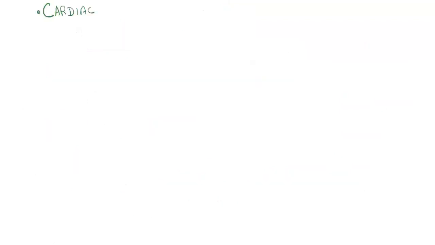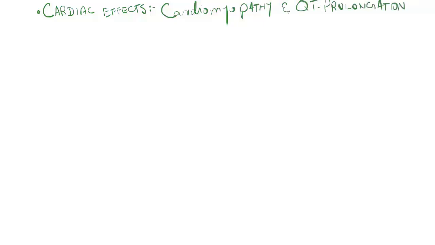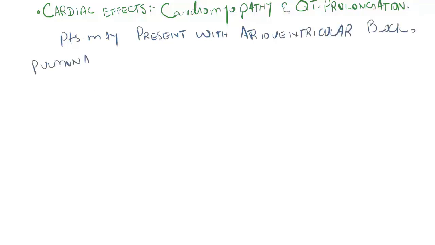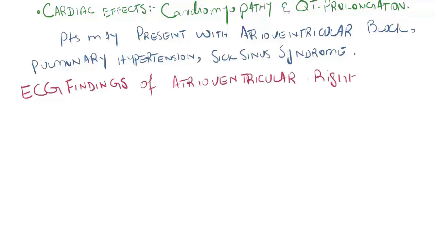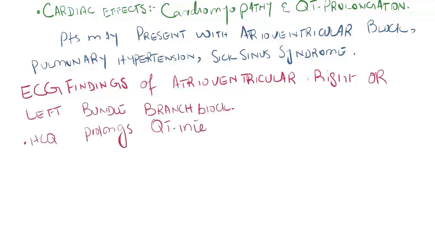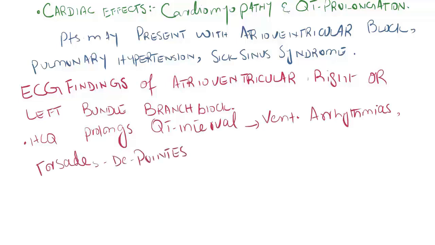Then comes the cardiac effects of hydroxychloroquine use. Cardiomyopathy and QT prolongation are observed. Patients may present with atrioventricular block, pulmonary hypertension, sick sinus syndrome, or other cardiac complications. ECG findings of atrioventricular, right or left bundle branch block are noticed. Hydroxychloroquine may prolong the QT interval. Ventricular arrhythmias and Torsades de Pointes have been reported in patients taking hydroxychloroquine.